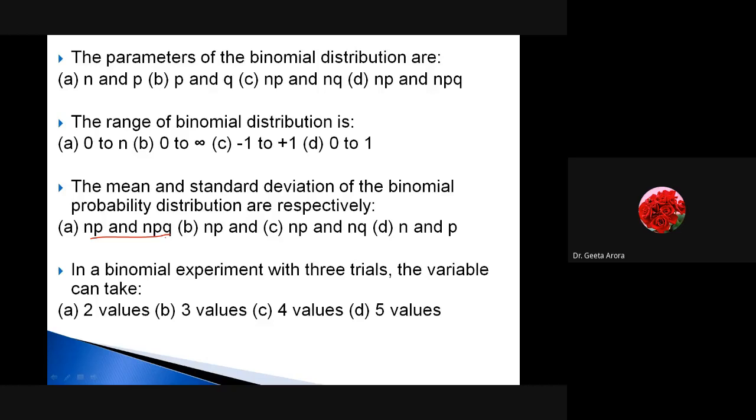If it is regarding the last example, then the A option was correct. I think it was regarding the last. Now for this, the last one, give me the answer. In a binomial experiment, if three trials are there, the variable, we are talking about r. Correct? Three trials are there means it is n.